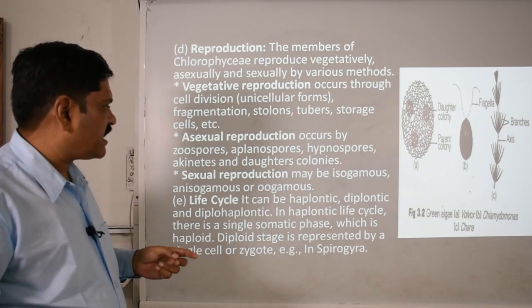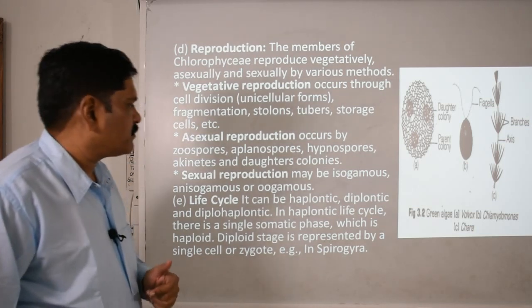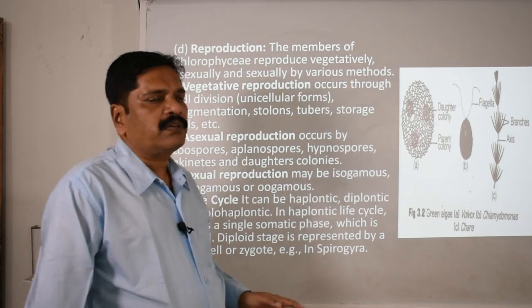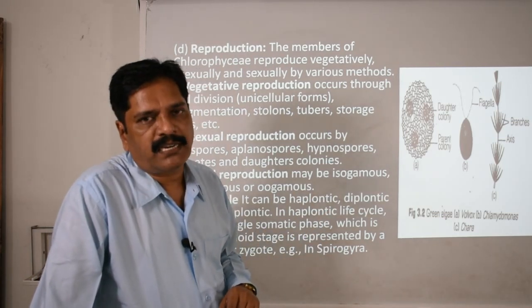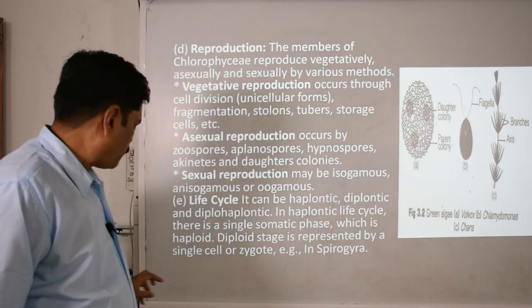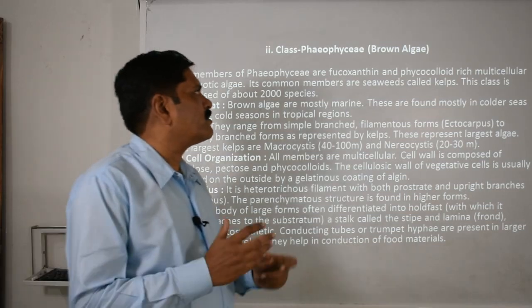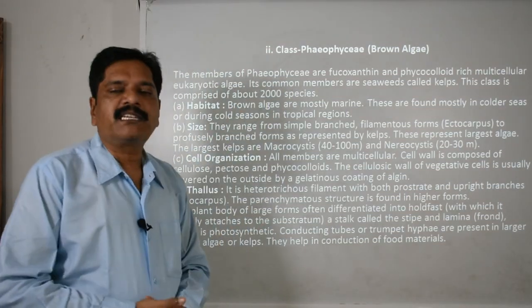Okay, and basically they have a single somatic phase, which is haploid in nature. The diploid stage is represented by the single-cell zygote, and immediately it turns into the haploid stage again, that is the haplontic life cycle. Clear? Now we are moving forward to the second class of the algae, that is the Phaeophyceae, or